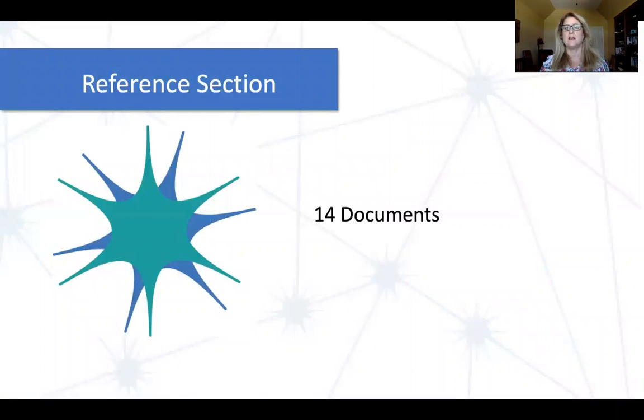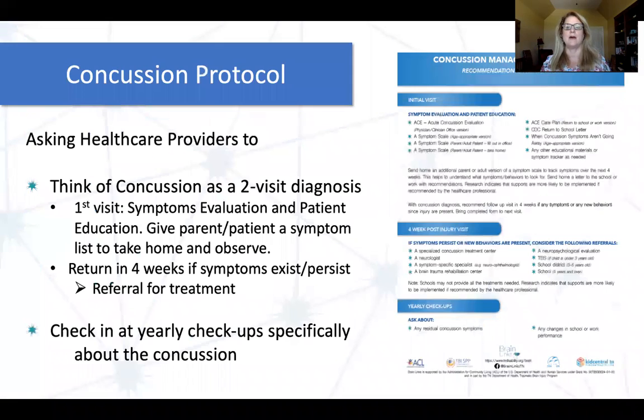There are 14 documents in this section. I'm not going to go into a lot of detail on them, but I want you to know what's there, and I'll give you some highlights about them, and then you can look at them more within the toolkit.